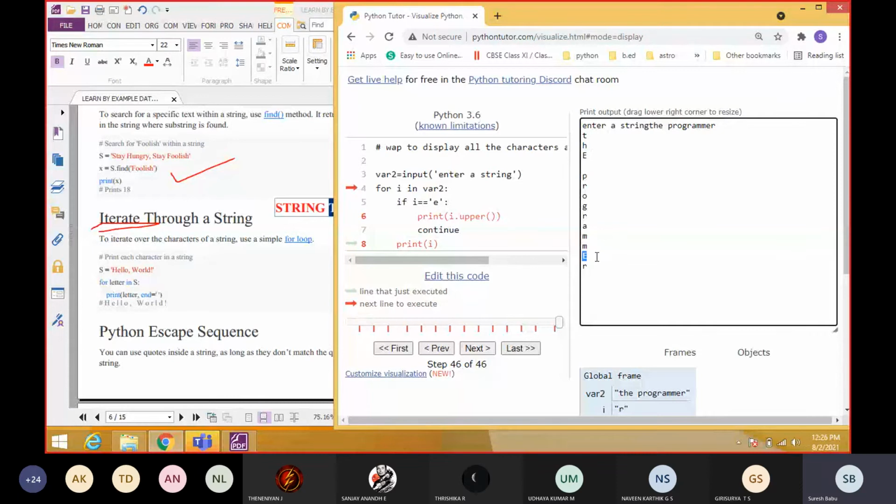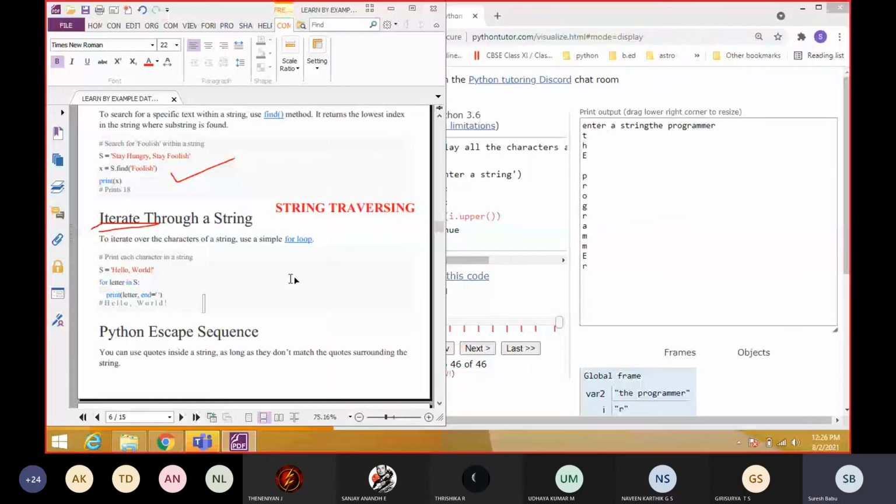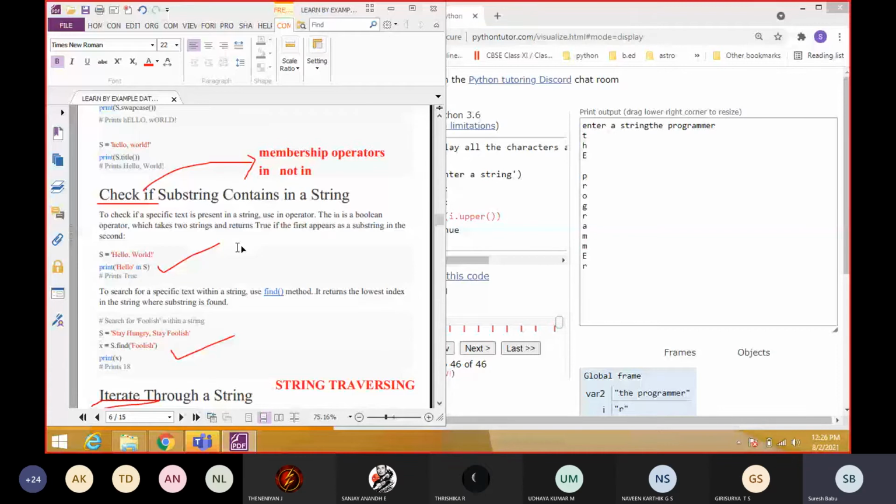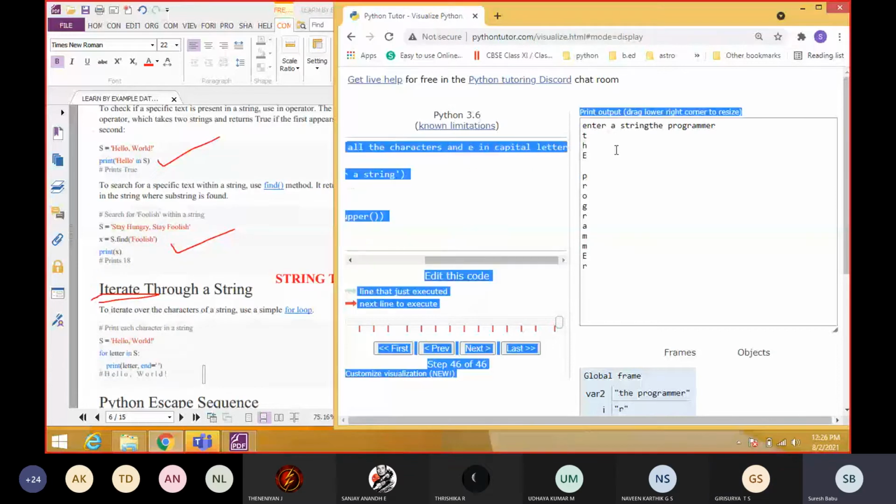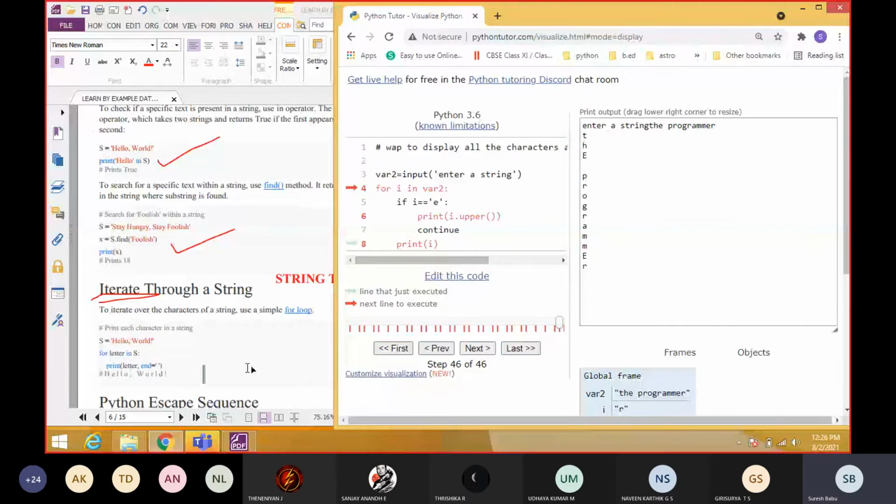Students, everyone understood? Yes, sir. We have to integrate all the concepts in the program, because they won't ask simply how to explain or give the program for string traversing or checking a substring. Give the example. They won't ask like this. They will definitely give these kinds of programs. So you have to think and give the solution using whatever we learned in the string manipulation concepts.